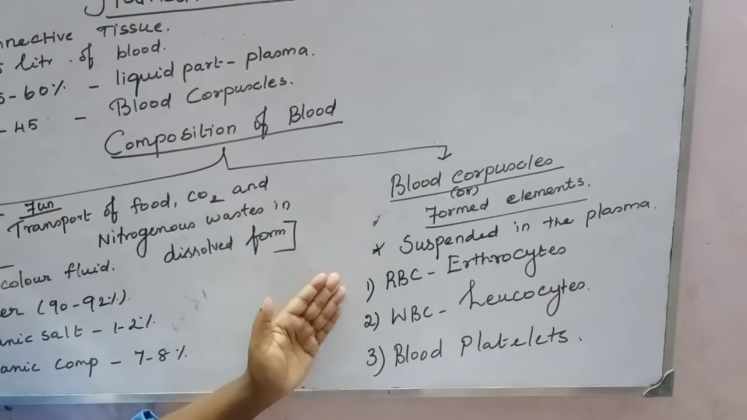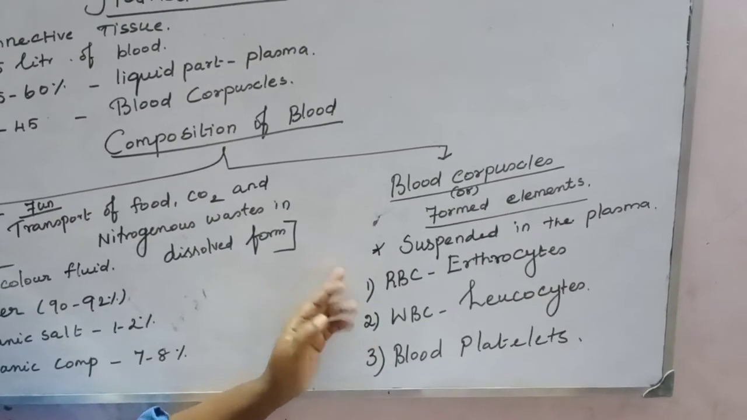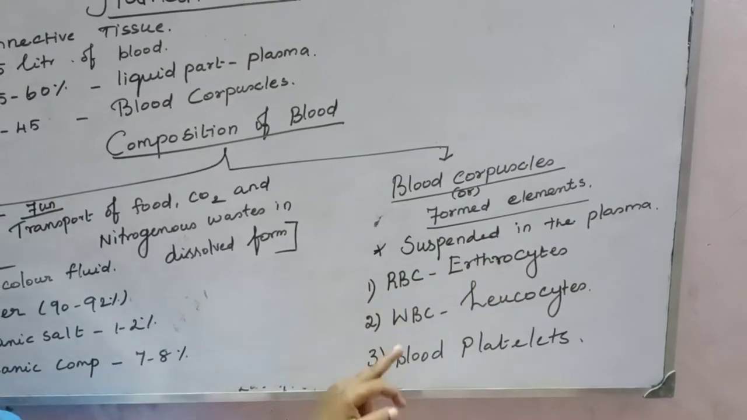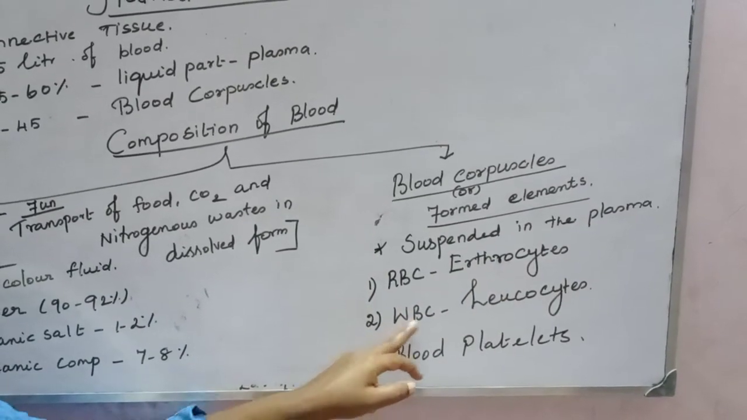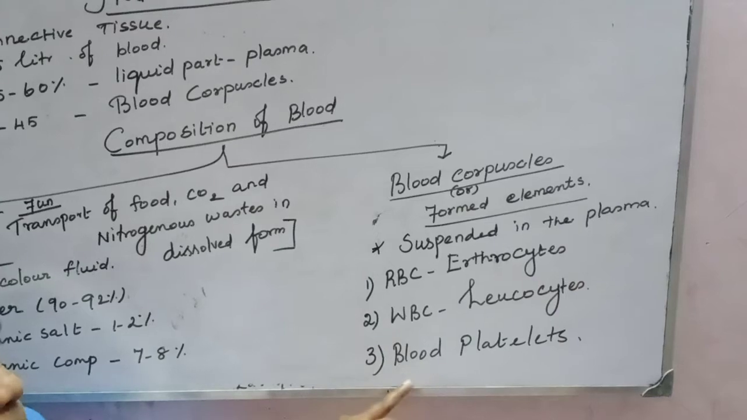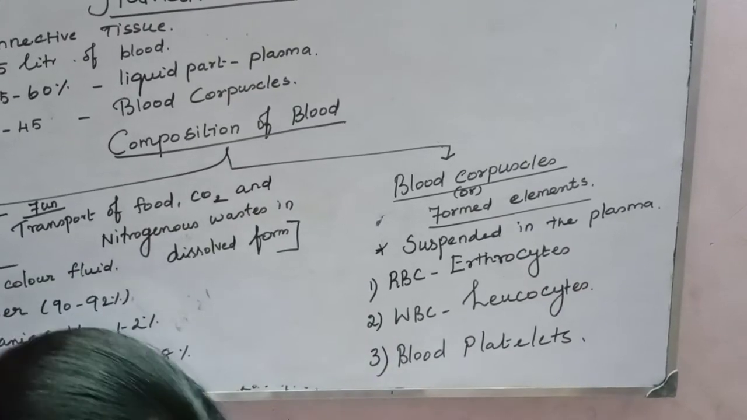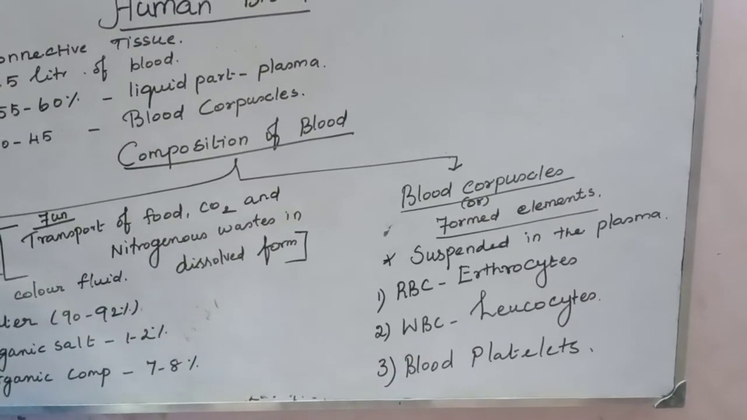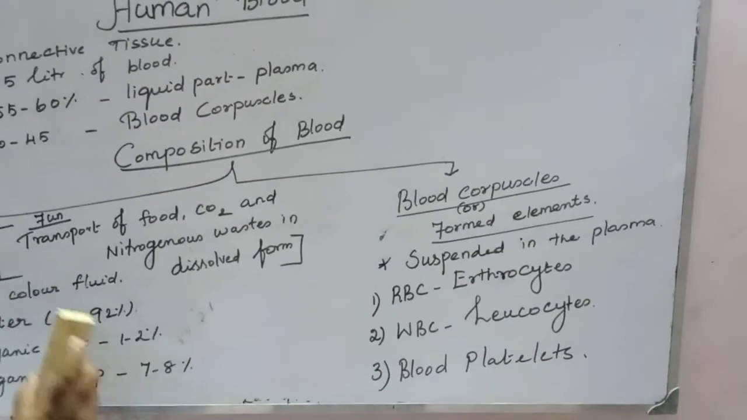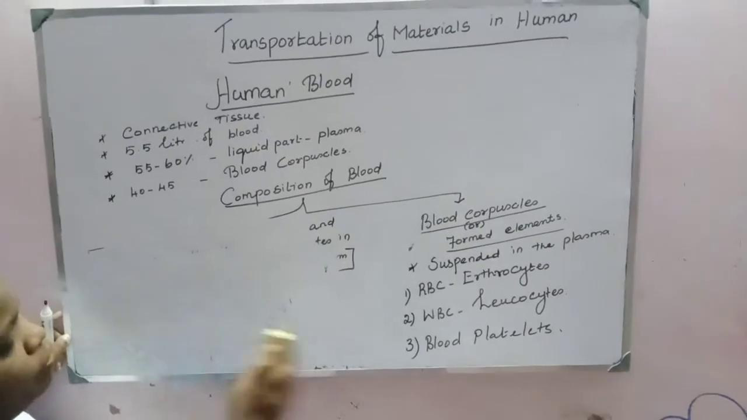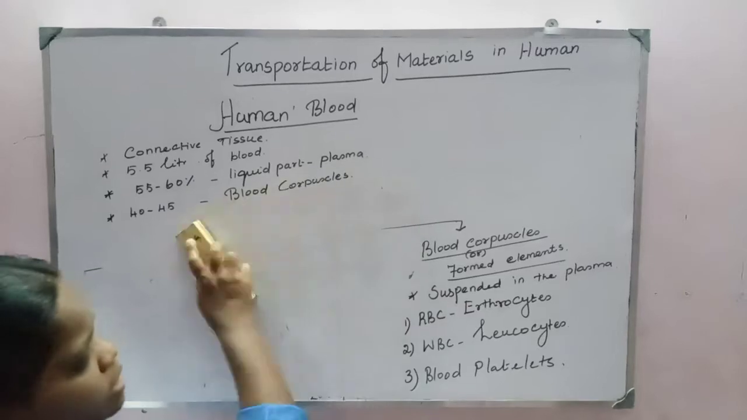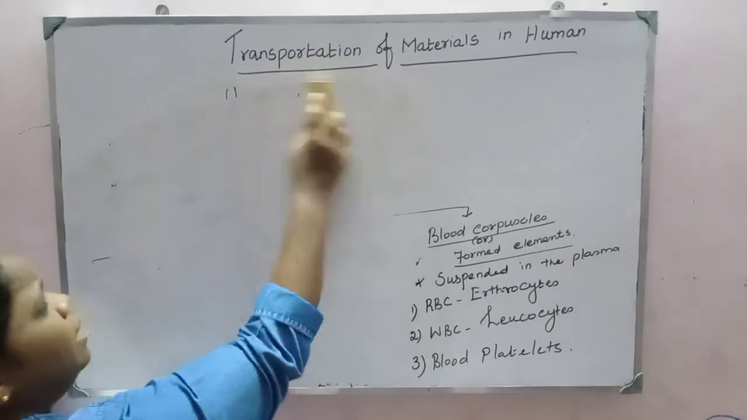RBC, red blood corpuscles, otherwise called erythrocytes. Then WBC, leukocytes, white blood corpuscles, and blood platelets. Then we learn in detail the features of erythrocytes. That means blood corpuscles we learn in detail.